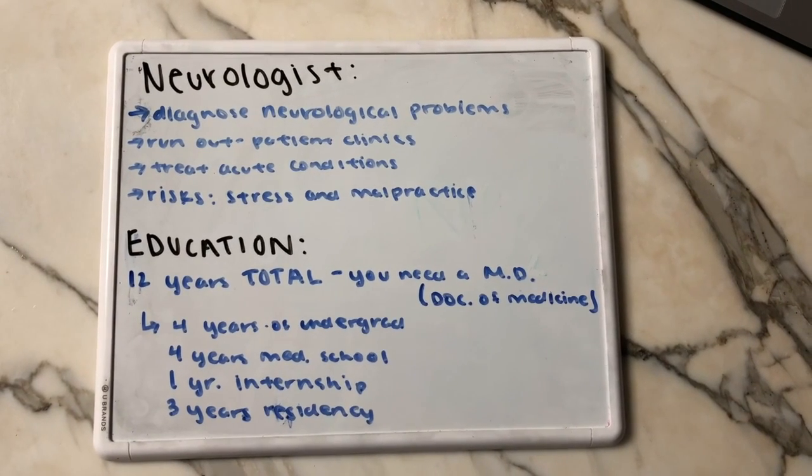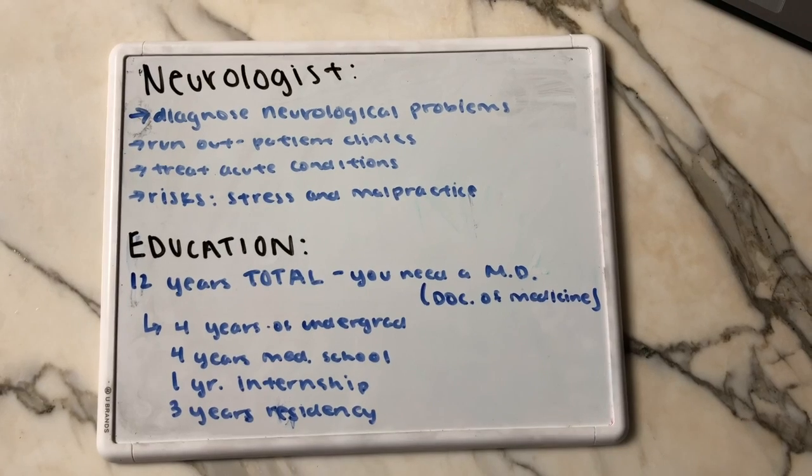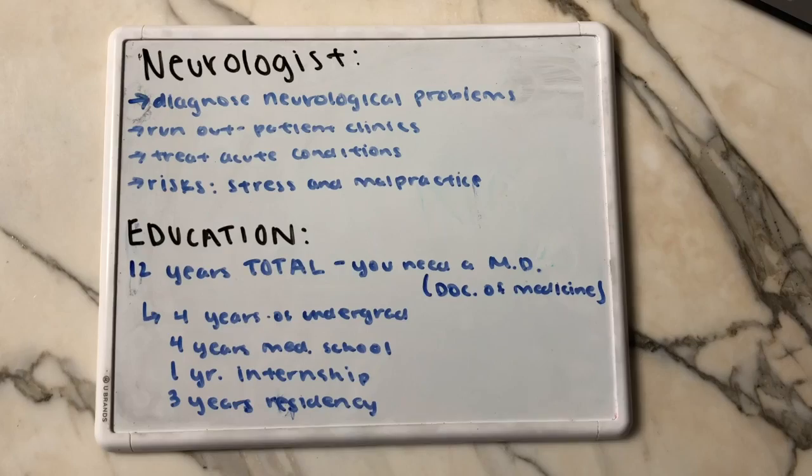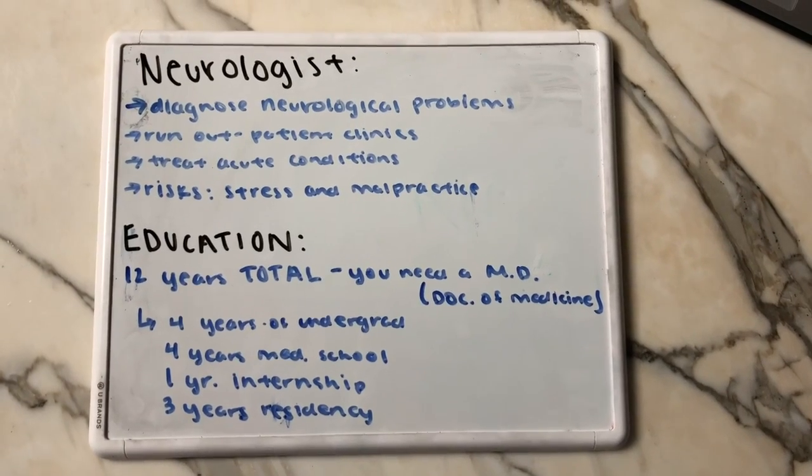To be a neurologist, you must attend 12 years of education. First, you'll need to do 4 years of undergrad, 4 years of med school, 1 year of internship, and 3 years of residency.